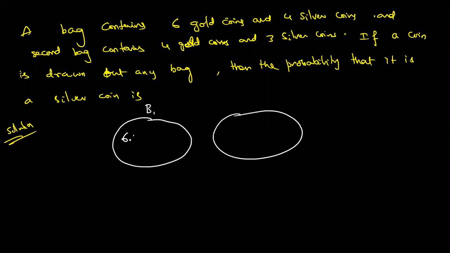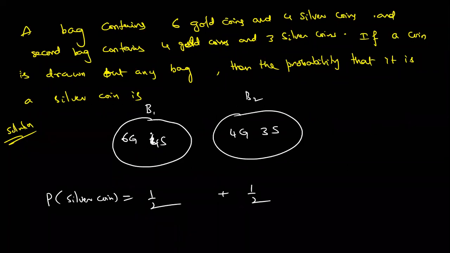Bag 1 has 6 gold coins and 4 silver coins. Bag 2 has 4 gold coins and 3 silver coins. The question is the probability of drawing a silver coin. A coin is drawn from any bag means, in half of the cases I can choose either bag 1 or bag 2. That is the case, half of the cases.